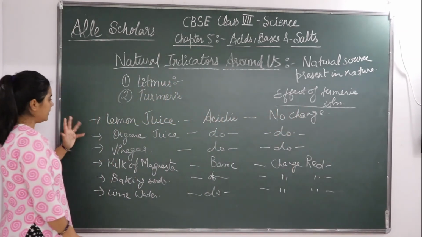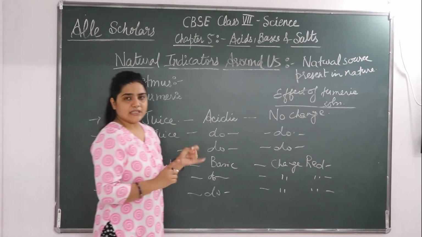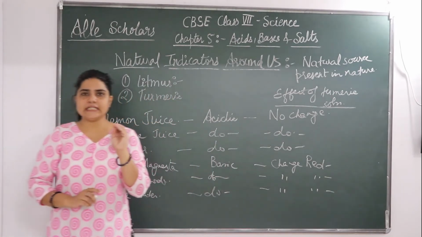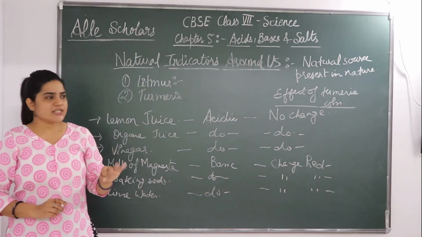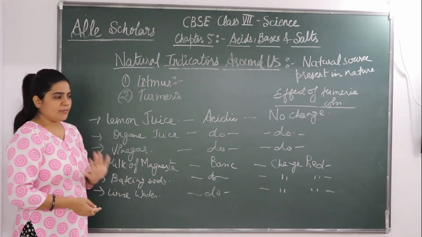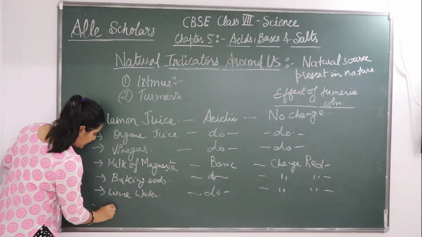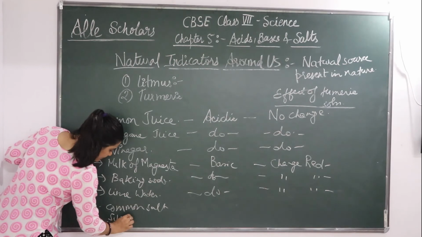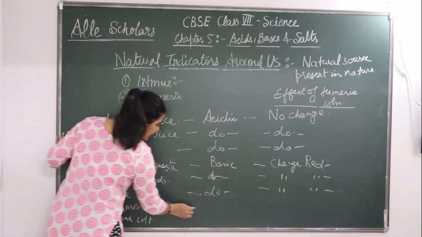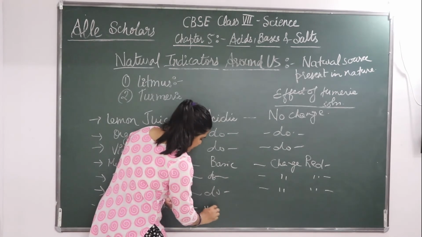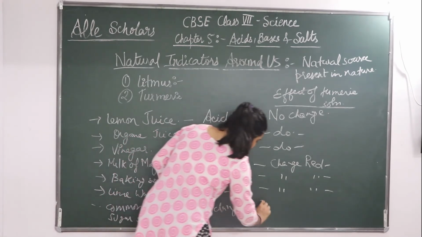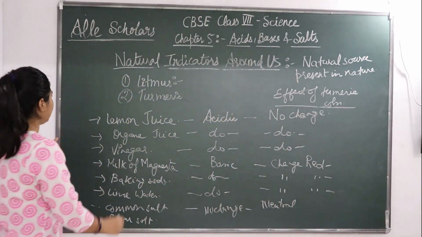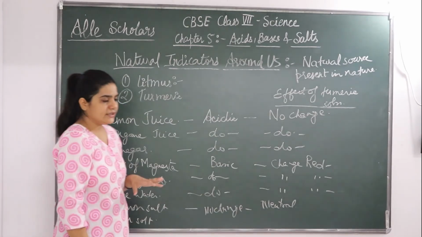Okay, like this other we have studied that when we have seen the litmus paper we have come to know that common salt हुआ, sugar हुआ, tap water, these are neutral solutions, कोई चेंज नहीं है। तो न्यूट्रल सॉल्यूशन और एसिडिक सॉल्यूशन में कोई चेंज नहीं होगा। कॉमन वाटर को अगर आप लीजिए, सॉरी कॉमन सॉल्ट को या शुगर सॉल्यूशन को या टैप वाटर को आप लेंगे तो क्या होगा, no change, no change is going to occur because they are neutral solutions. Okay, so this was about a second type of natural indicator, that is turmeric.